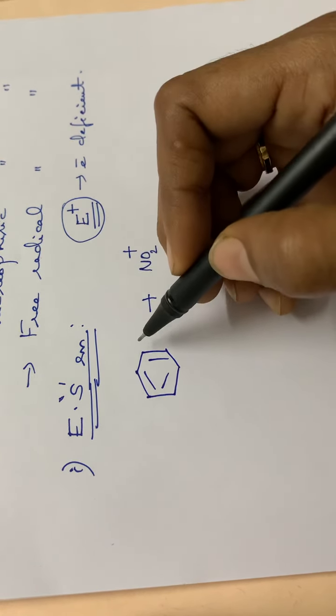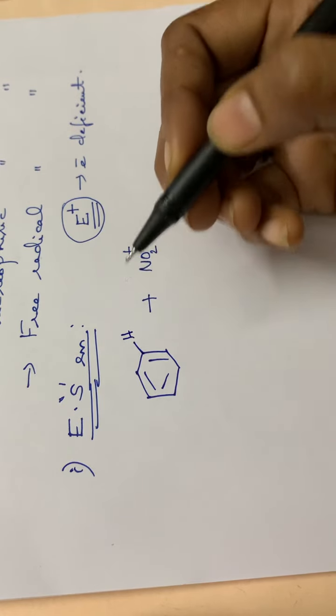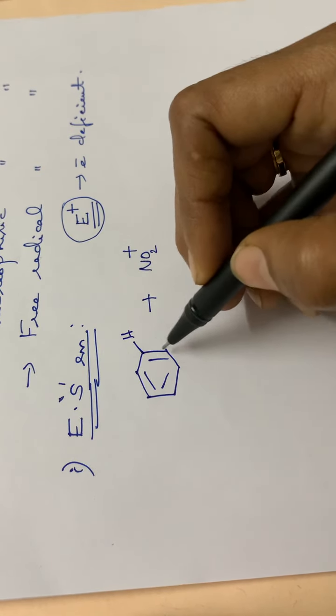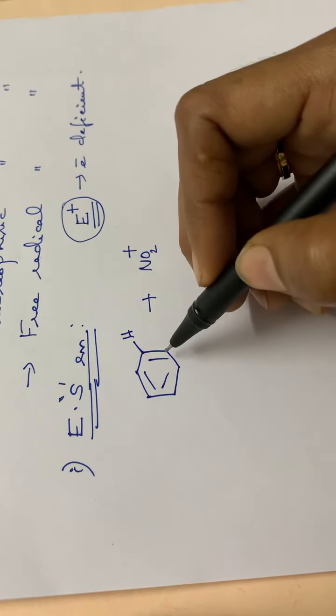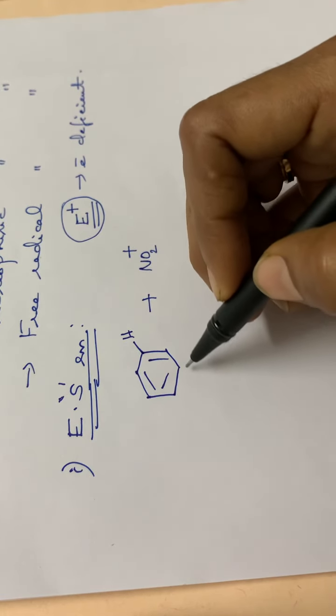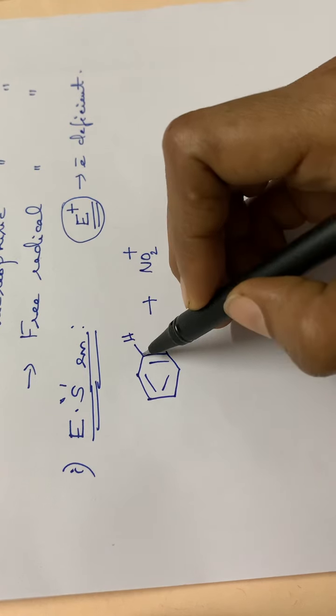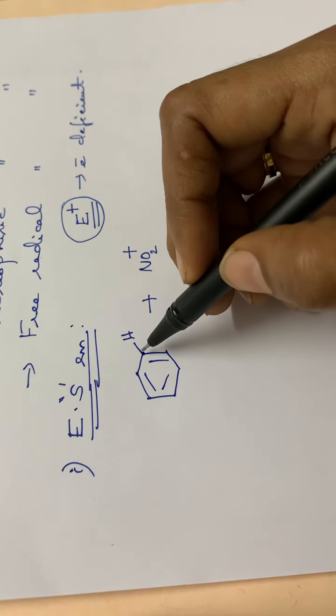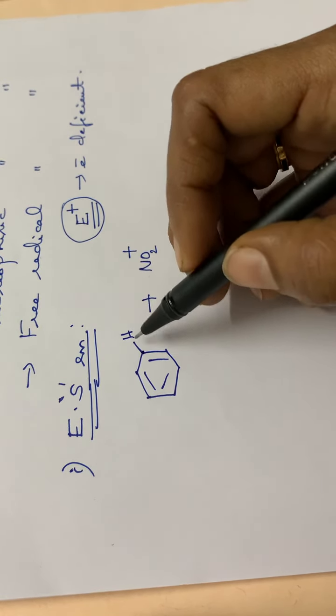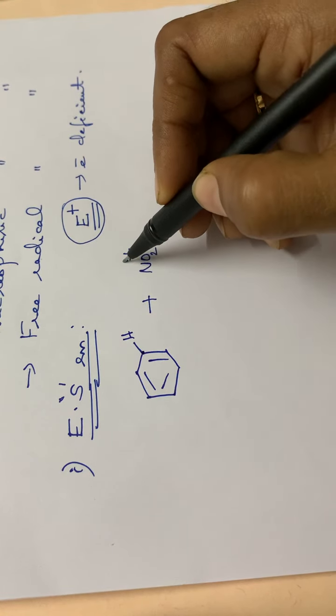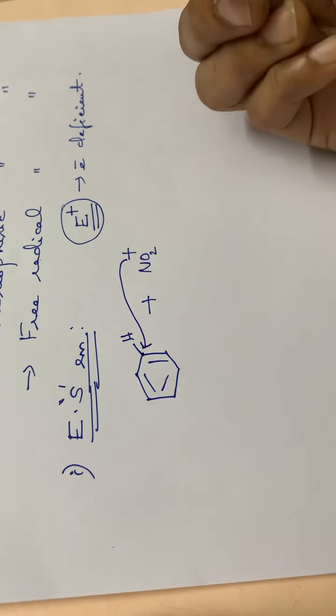All these positions are similar, so this NO2 plus can attack any of these 6 carbon atoms. Suppose it is attacking at this position, where there is a hydrogen atom.